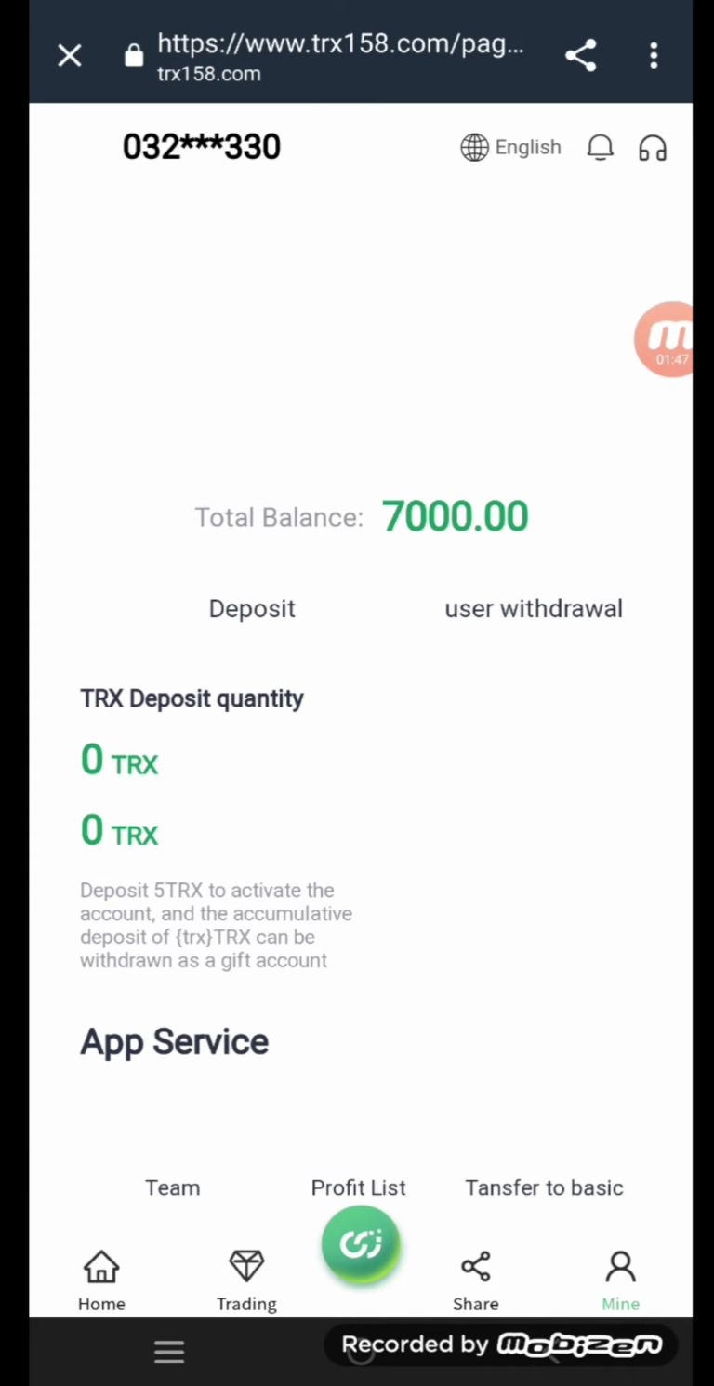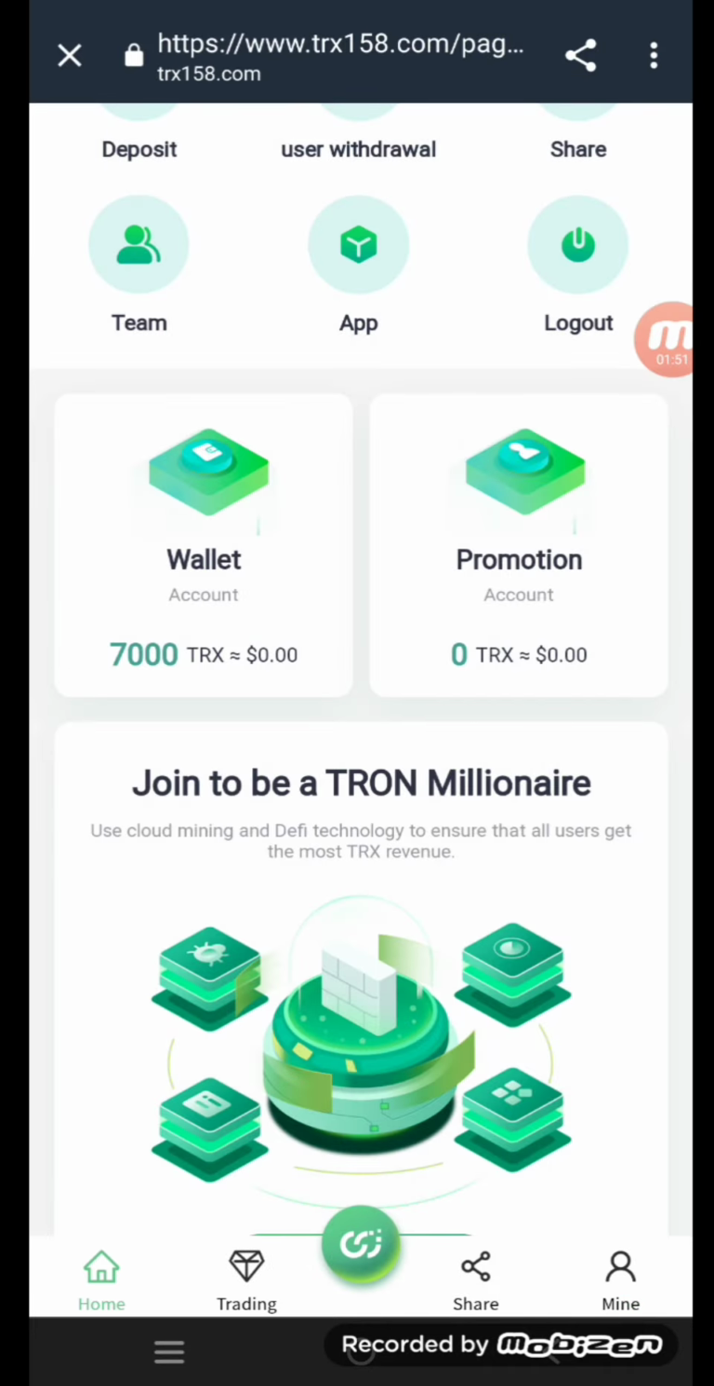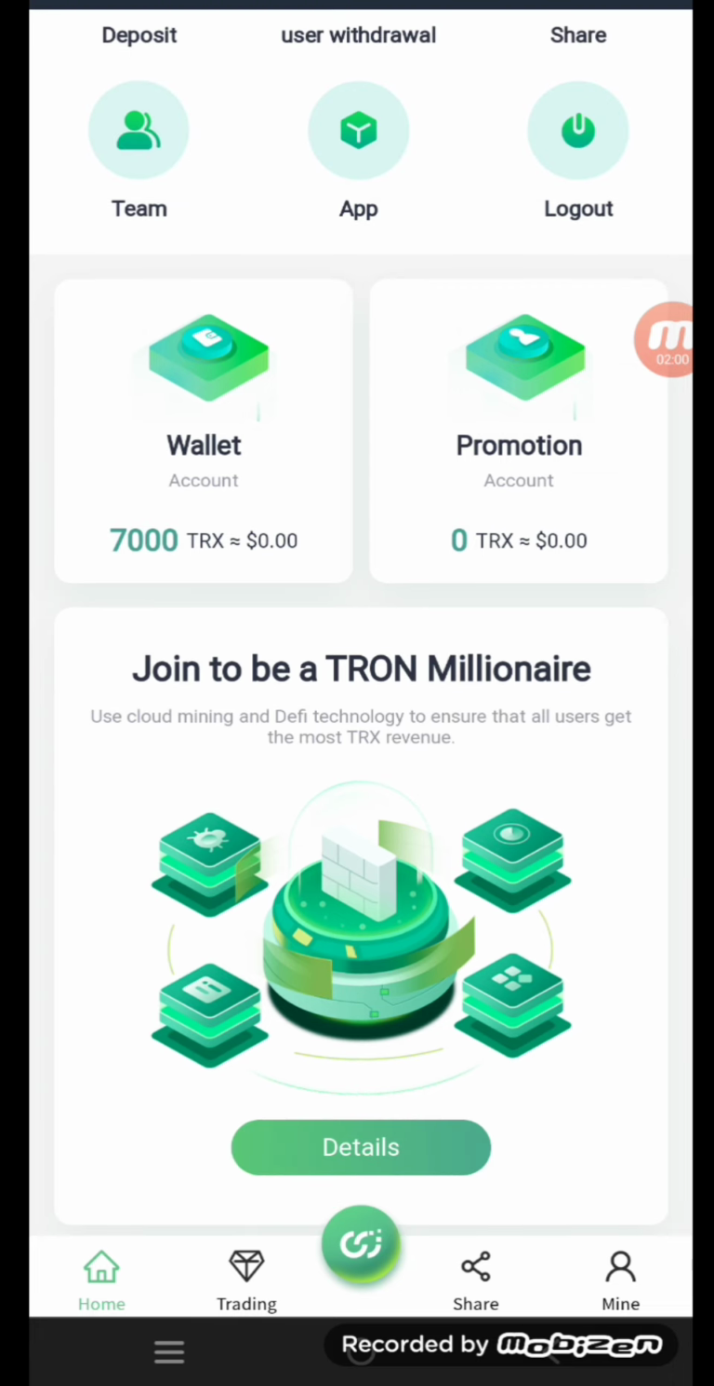So come back to our website and now click on the recharge completed button. As you can see here, you have two accounts, the wallet account and the promotion account. In the wallet account, you can see all of the money that is present in your website, and in the promotion account, when your friend joins this website from your referral link, you can get rewarded money in your promotion account.